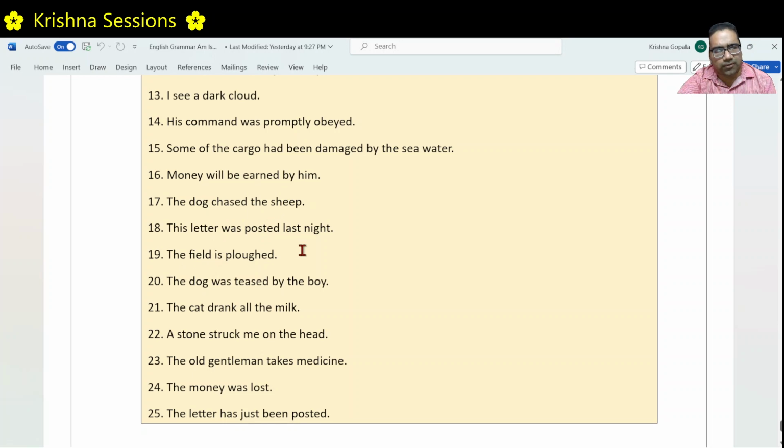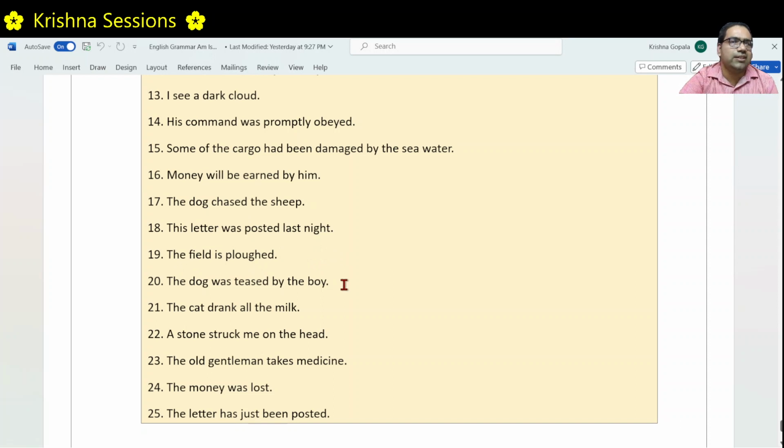The field is plowed again by someone. Right. The sentence is about the field. It is plowed. It is not doing any action. It is receiving the action. Plowed by someone, that someone did the action. Right. That's why this is in passive voice.